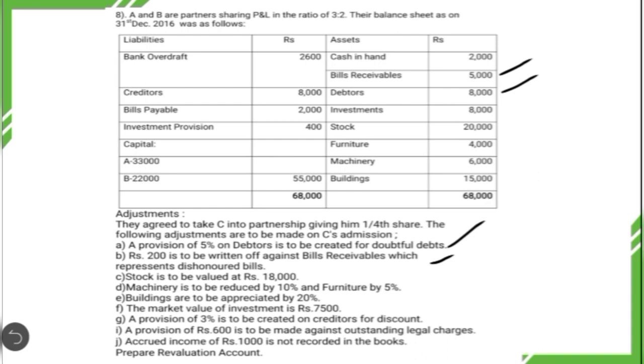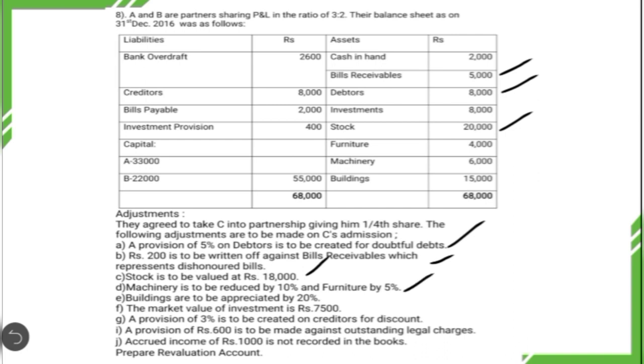Then coming to the third adjustment, stock is to be valued at 18,000. Earlier the book value of the stock was 20,000, but now the present value is only 18,000. Again there is a decrease in the value of stock, which is an asset, so it results in revaluation loss. Then the next one, machinery is to be reduced by 10% and furniture by 5%. Again they are asking us to reduce the value of machinery as well as furniture, which results in revaluation loss.